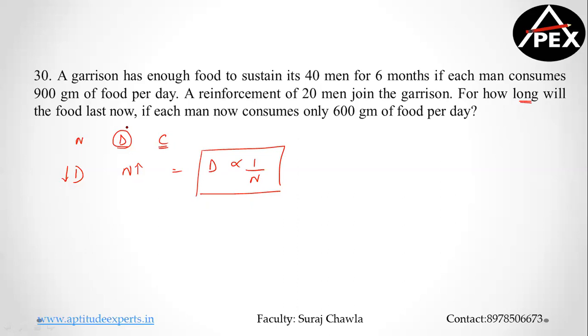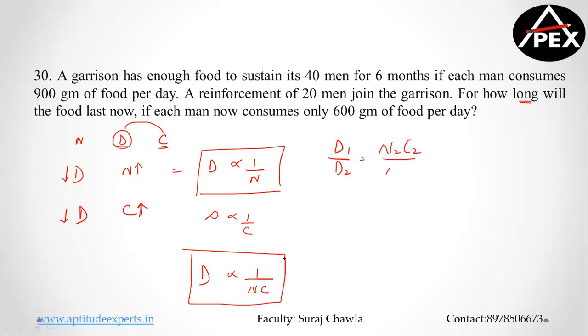Next, I have to compare D and consumption. Now, if each person consumes more per day, I repeat, if each one of the persons starts consuming more per day, will the food last for more number of days or less number of days? Again, the answer is less number of days, which means here also D is inversely proportional to C. Now let's combine them. So I have D is inversely proportional to 1 by N, into C2 by N1 C1.